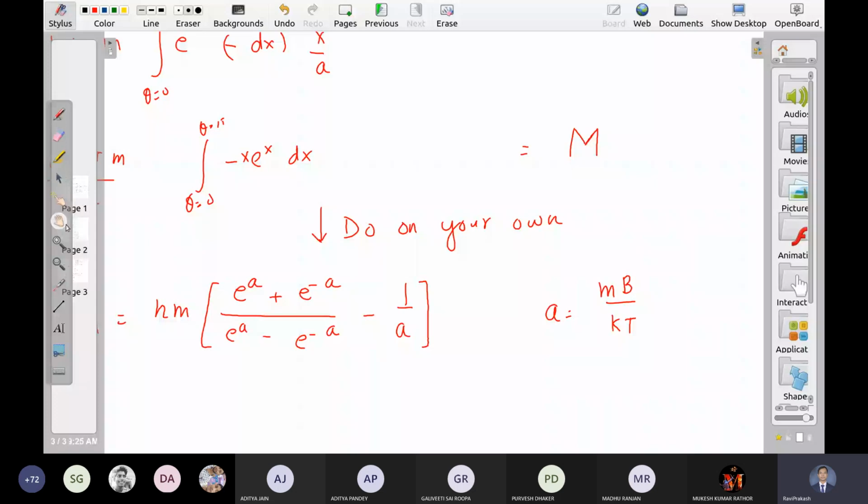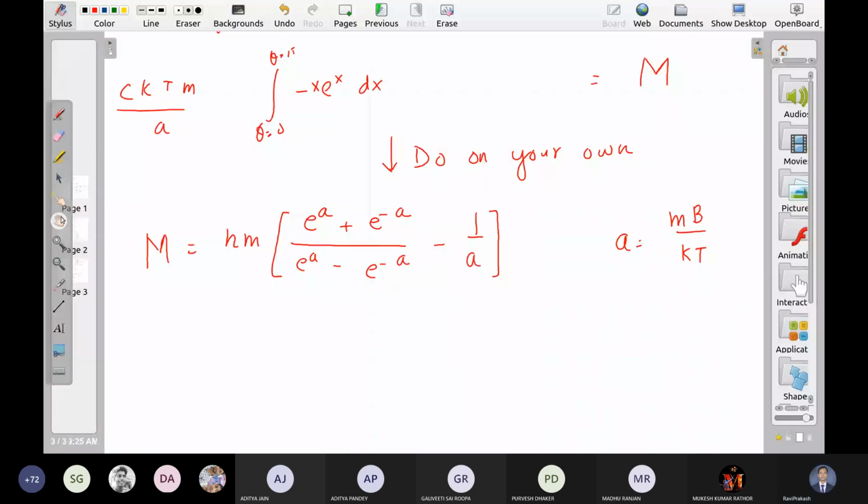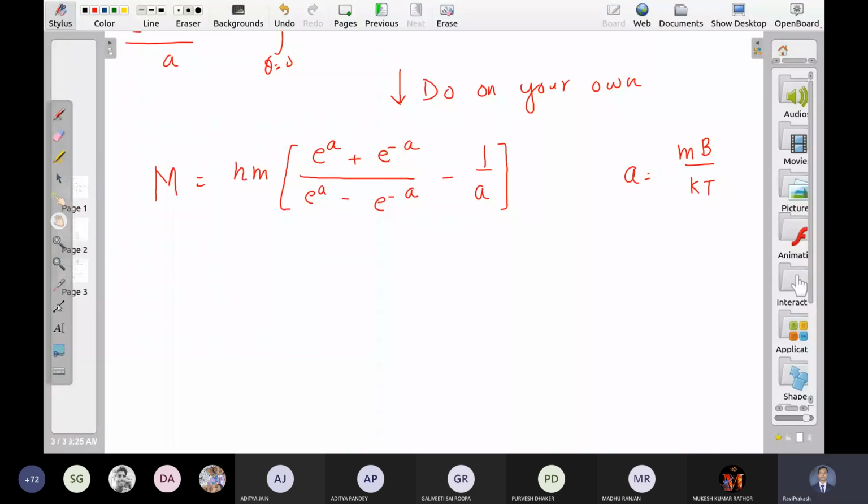If I ask you to plot M versus A, what sort of graph do you expect? Or in simple words, can you imagine what kind of graph is this? Summation of exponential, difference of exponential, minus 1 upon A. Or let me ask you some very simple things.